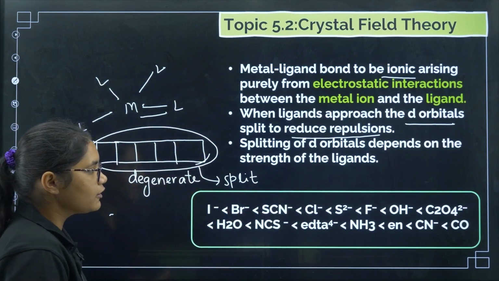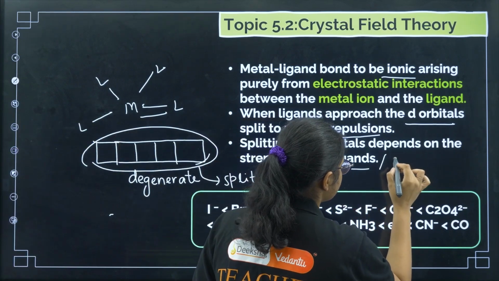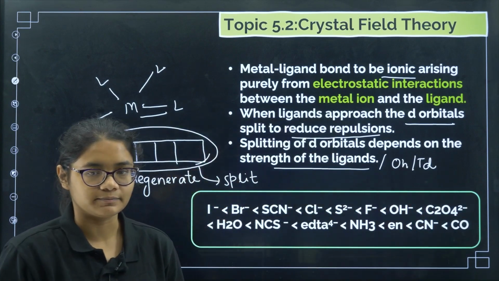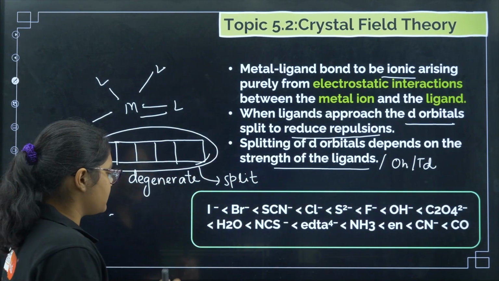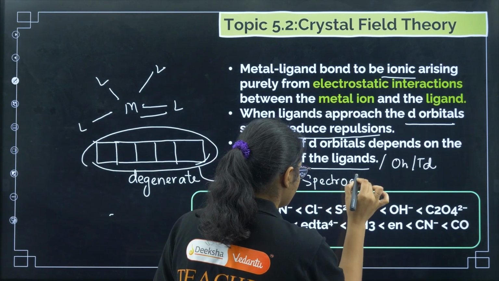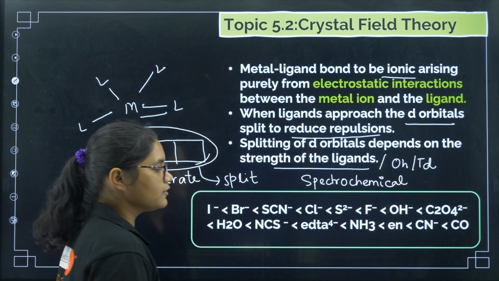Okay, now splitting of d orbitals depends on the strength of the ligands and whether it is an octahedral field or a tetrahedral field. On these two factors, the splitting of the d orbital depends. Okay. Now, this is very important, this is your spectrochemical series. Here, the spectrochemical series tells you about the strength of the ligands.